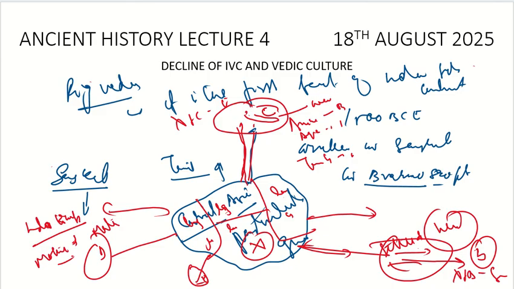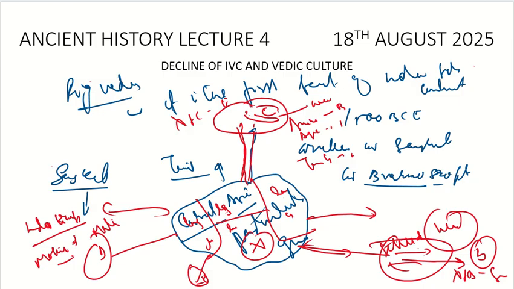And this is one of the reasons we believe that these Aryans migrated from Central Asia. It is not that they were actually Indians who migrated outside, but they were from Central Asia and they migrated to different places, and similarly they entered into India. Otherwise, the things would have been very much different. That's why we see the similarities of the languages in different regions. So this is a widely accepted theory of how Indo-European languages have similar phonetics, and this is the theory of the migration of the Aryans.